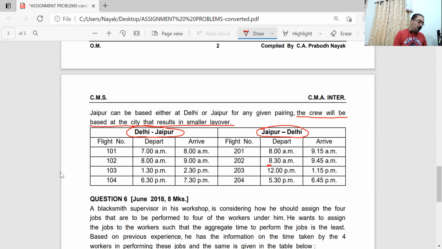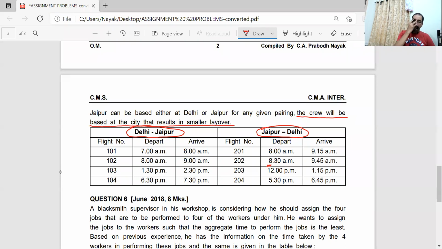Now, let us do the pairing of the flights. Which flight? Who can take? Let us talk about crew based in Delhi. We'll take the first one, 7 to 8. Okay, 7 to 8. Pilot reaches at 8 o'clock here. Understand? It is like a story now. Pilot reaches at 8 o'clock.